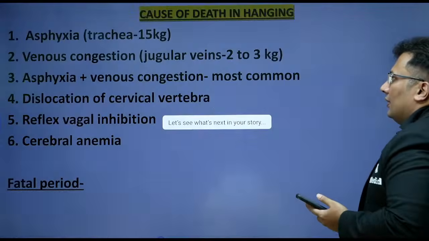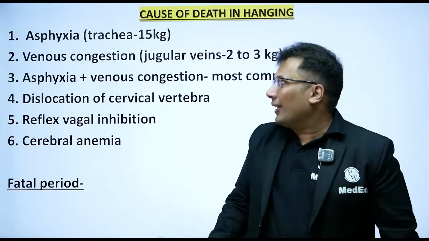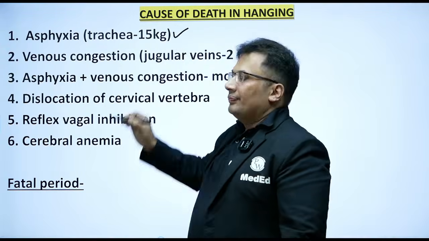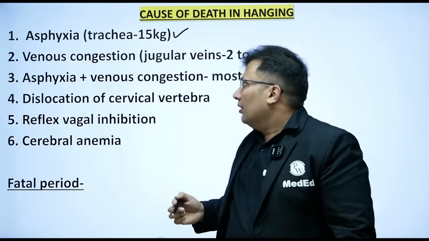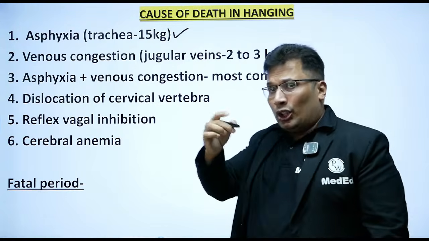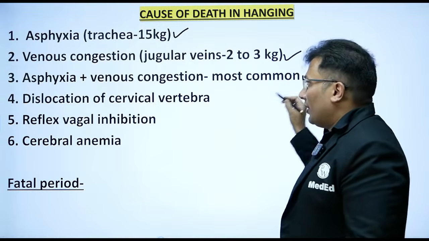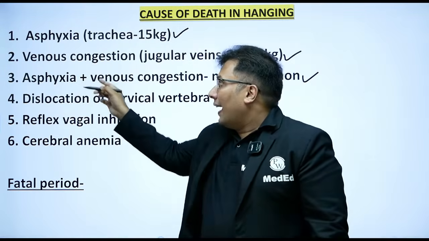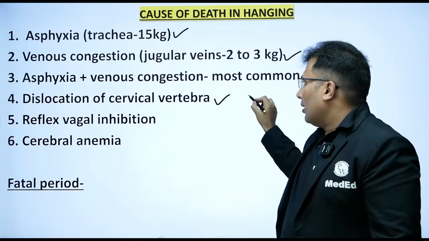Chalo. Next we have cause of death. So simple it is. Cause of death can be asphyxia. When the trachea is occluded, there can be asphyxia, hypoxia, hypercapnia. When the jugular veins are occluded, there can be venous congestion. Sometimes the question can be asked, what is the commonest cause of death? Asphyxia and venous congestion. Simple. Then dislocation of cervical vertebra in judicial hanging.